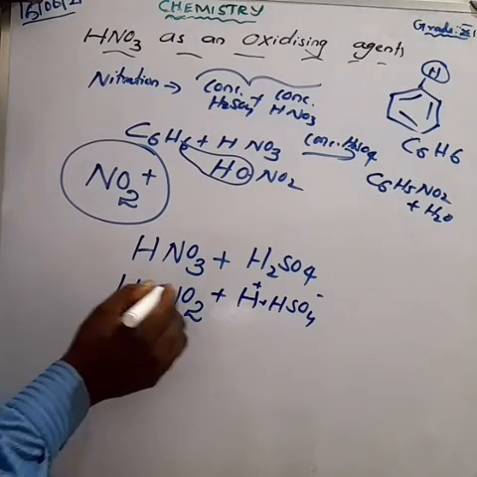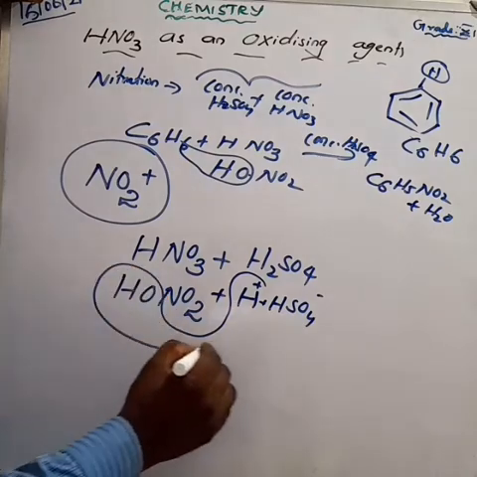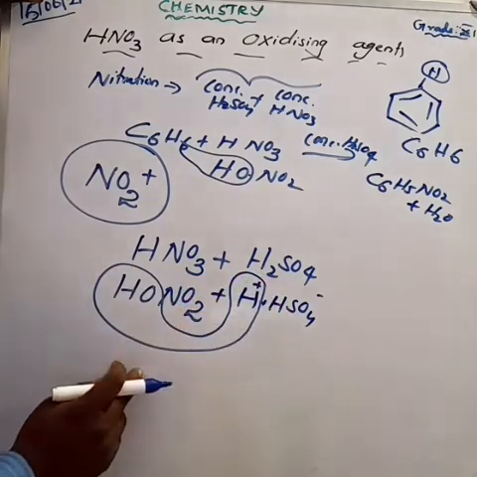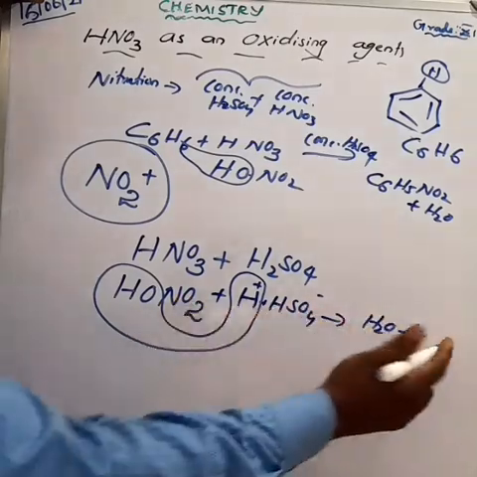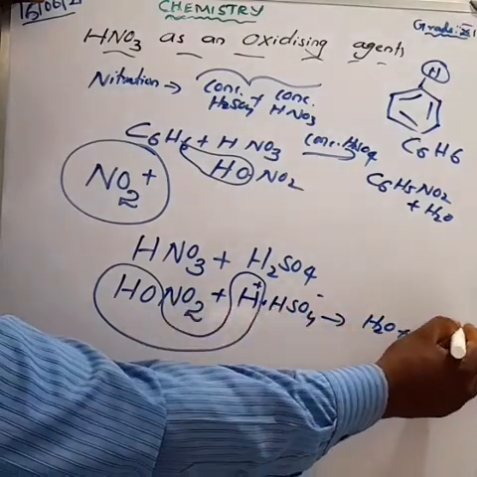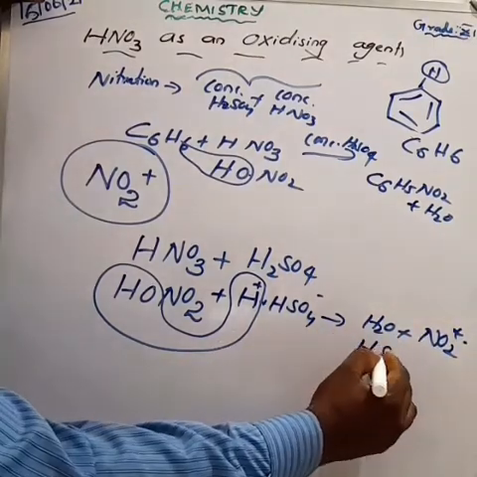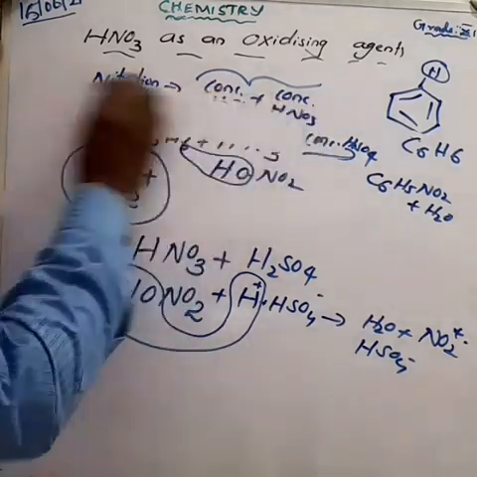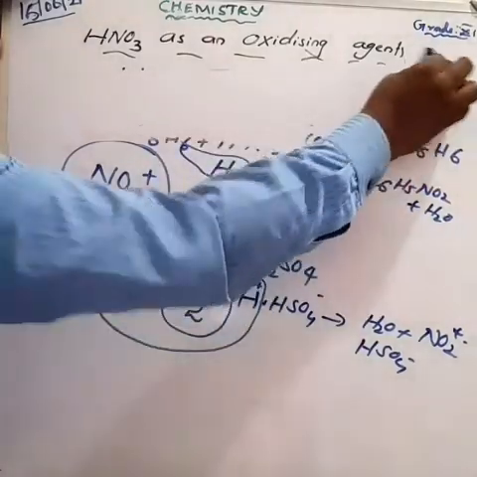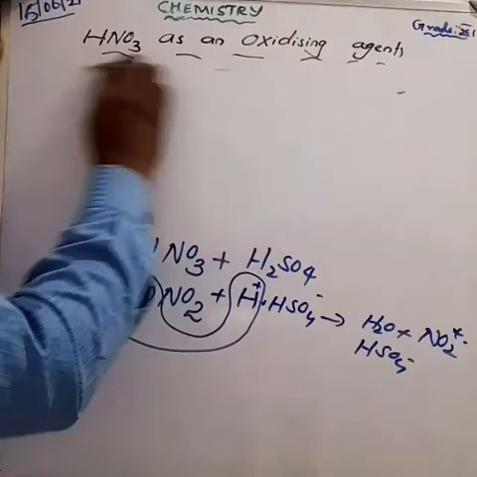What happens here is that one hydrogen from sulfuric acid combines with the OH of nitric acid to form a water molecule. So which are the remaining products? NO2 plus, and HOH combines to form water, plus HSO4 minus ion. What is this called? Nitronium ion.